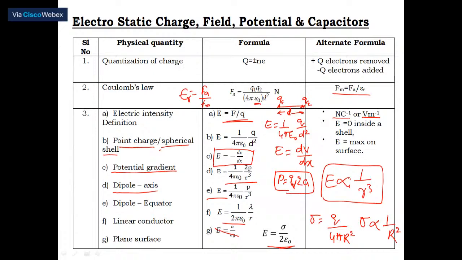For example, what is the dependency of electric intensity with respect to distance? Or two spheres of radii R1 and R2 are given charges Q1 and Q2; compare the charge densities, the charges, the radii. So you have to remember these deviations correctly.